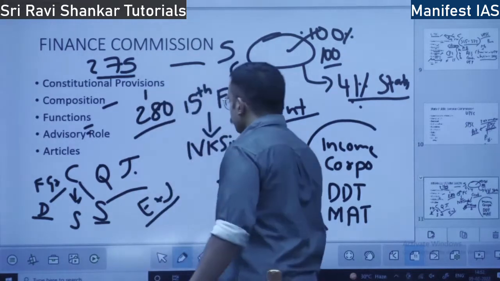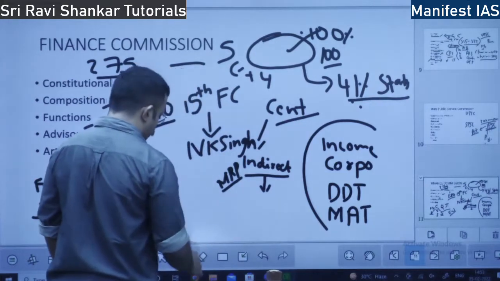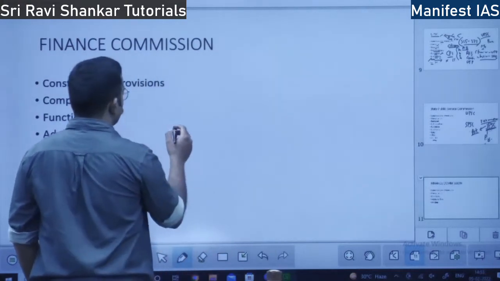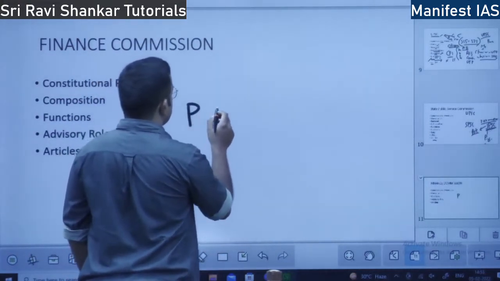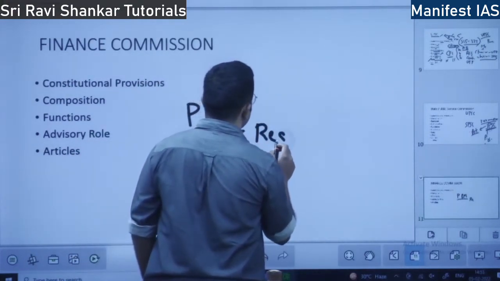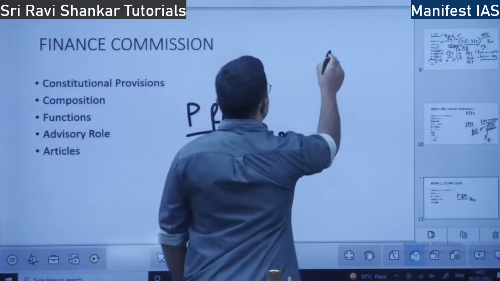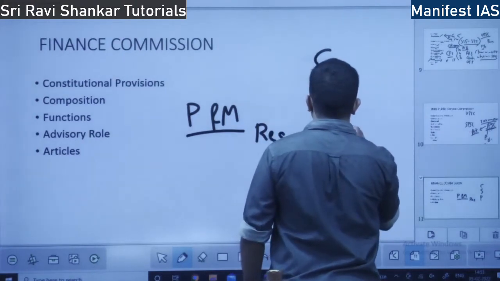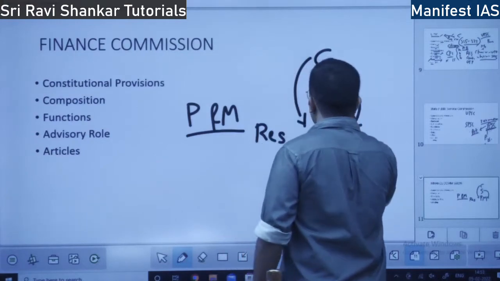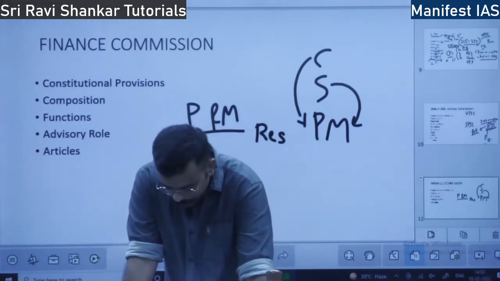And also the Finance Commission speaks about how the panchayats and municipalities' resources can be augmented. Resources augmented means how money can be given to the panchayats. So we have central government, state government, and panchayats and municipalities. How money can be given to panchayats and municipalities from the states and also from the center, that is also said by the Finance Commission.